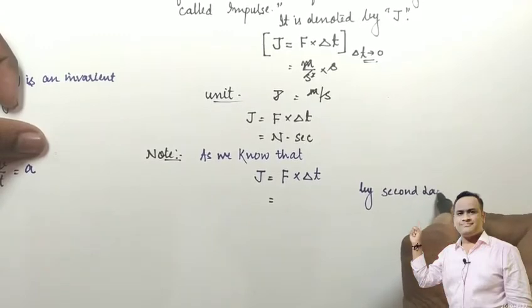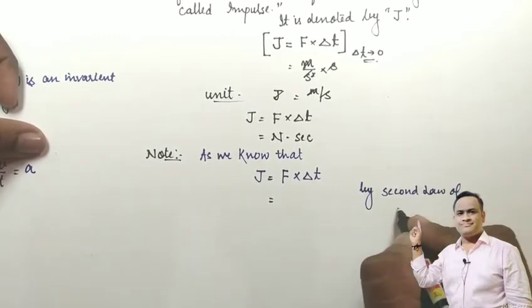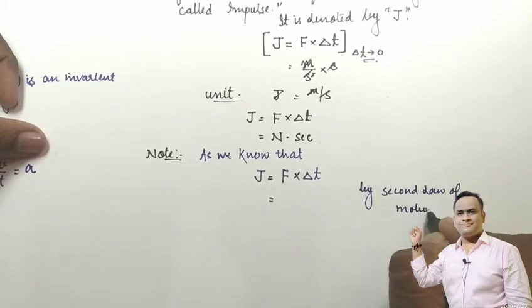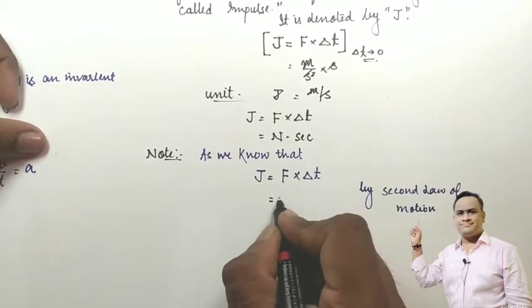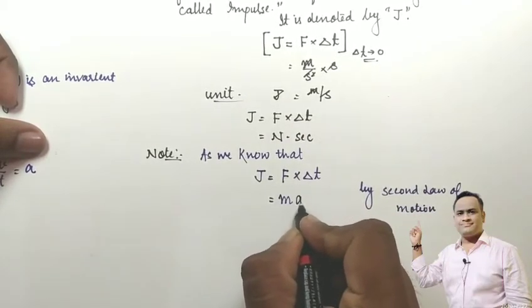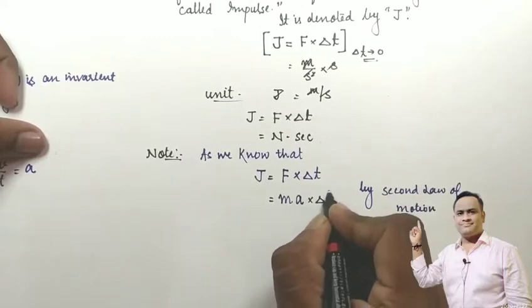And as we know, by the second law of motion, force is equal to mass into acceleration, so J is mass into acceleration into delta t.